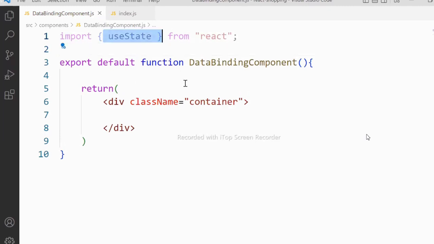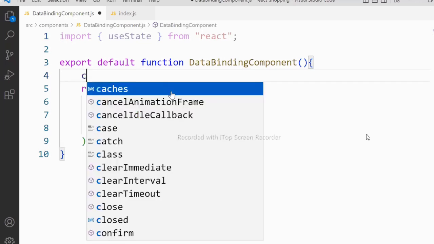Now we have to use this state. Yesterday I told you that state is the memory where you can store a value and use it across a number of requests. If you don't use state, then what will happen? HTTP is by default a stateless protocol. To configure state, you need this useState. So what I'm doing now here, we will declare a constant.